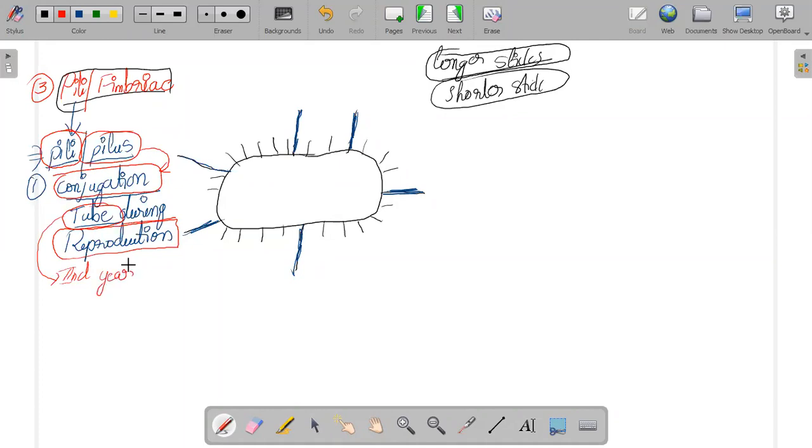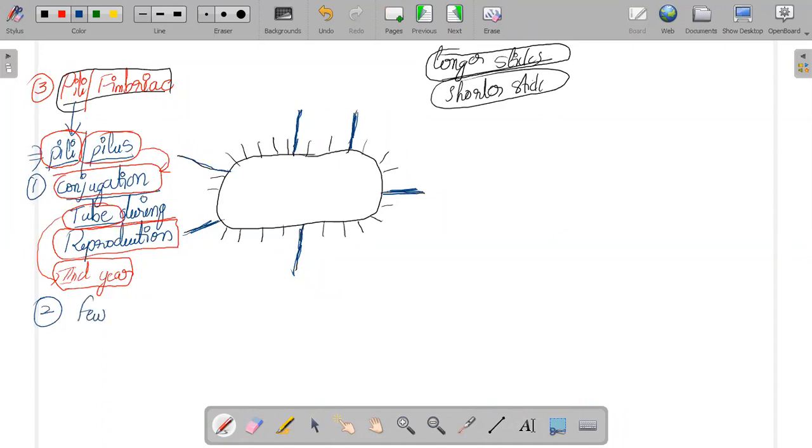In your second year you are going to study about the conjugation tube. You have a separate topic in the second year. During that topic we will study all these parts again very deeply. Pili help in the formation of the conjugation tube during reproduction. Write down that point. What the conjugation tube is, what reproduction is, etc. will be discussed in your second year topic.